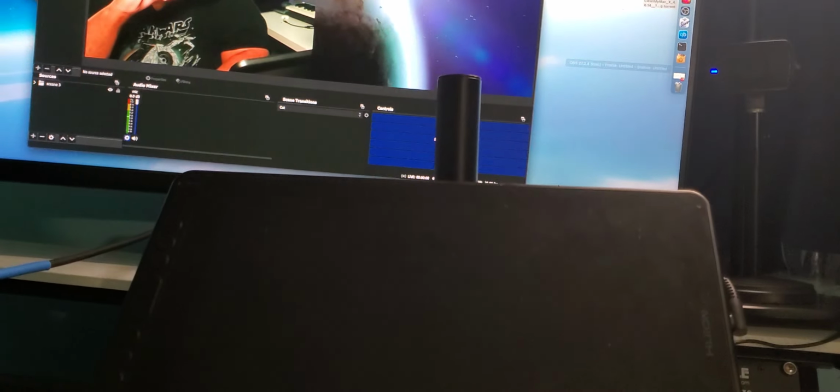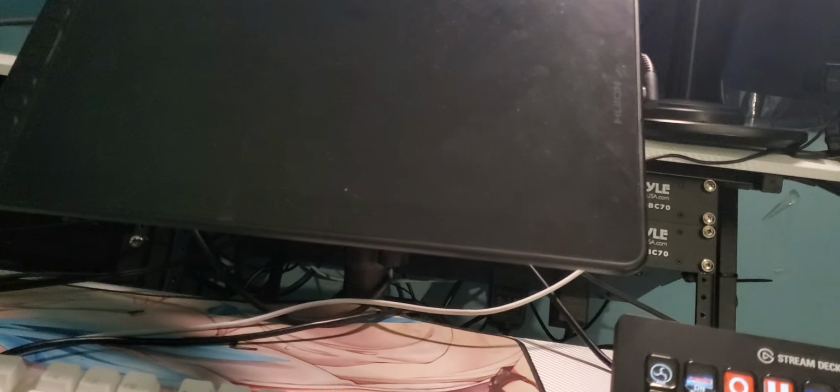When I want to switch to desktop like this, it just does a plain cut. If I do this again, it goes back there and it looks cohesive. This is basically the same exact thing, but with a different background.